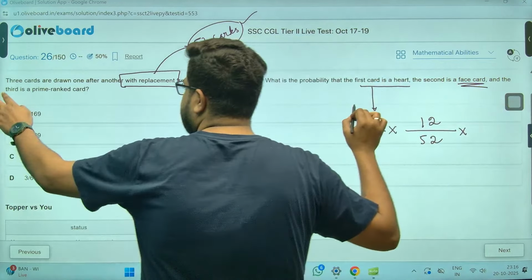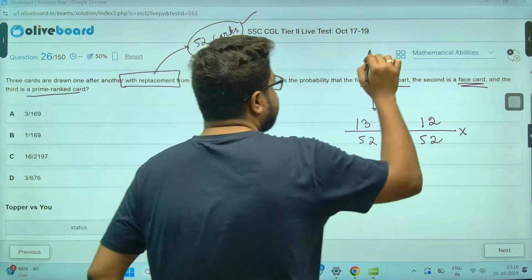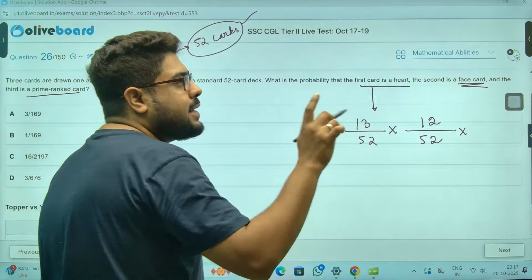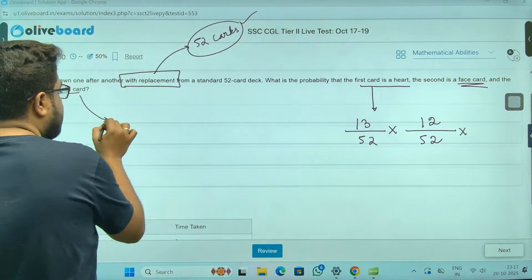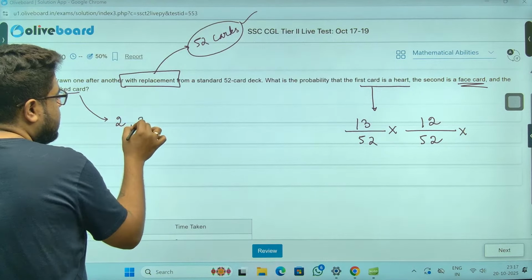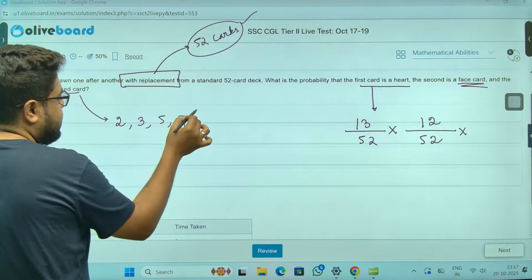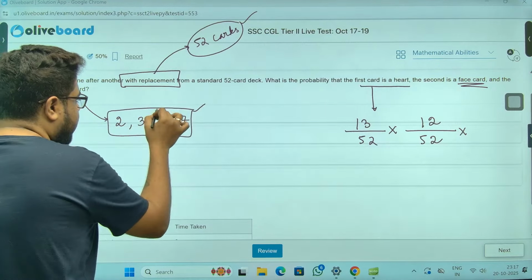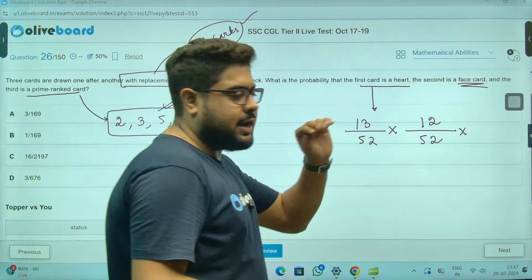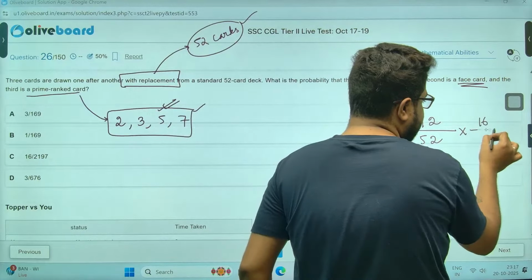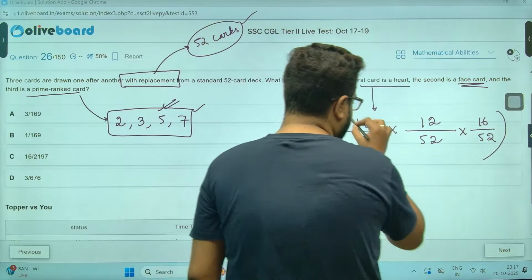Now, third is a prime rank card. So number cards are 10 in every deck. Out of that, prime numbers are 2, 3, 5, and 7. You see? So meaning 4 cards in every deck. There are 4 such decks, so 16 cards out of 52. This is your probability, sir.